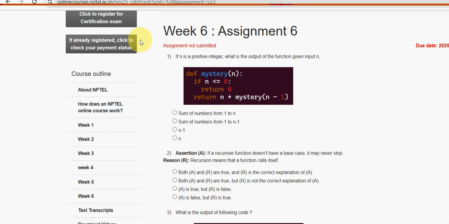First question: if n is a positive number, what is the output of the function given input n? For the first question, the first option is the probable solution: sum of numbers from 1 to n. Next.